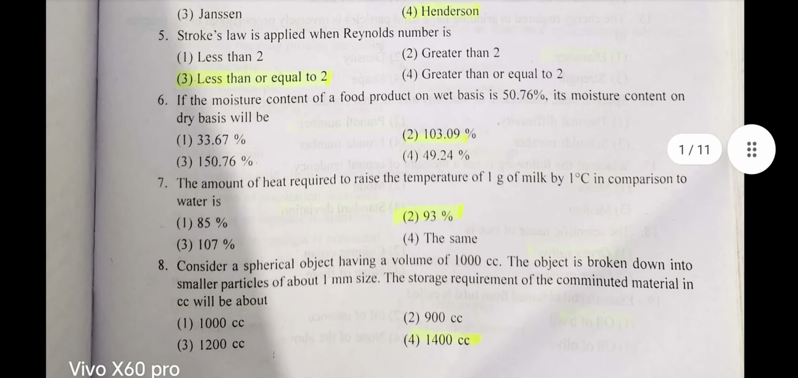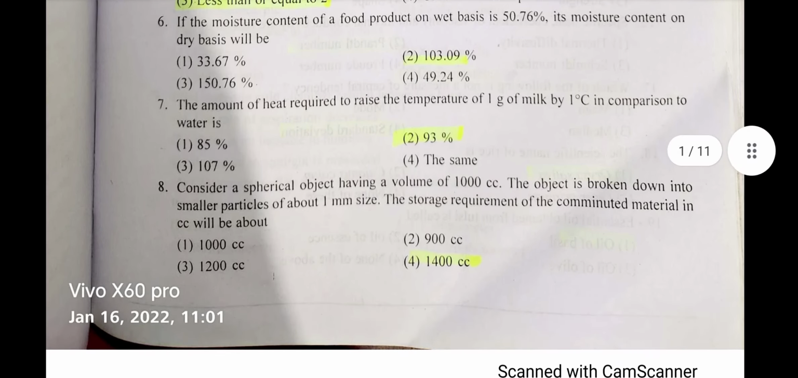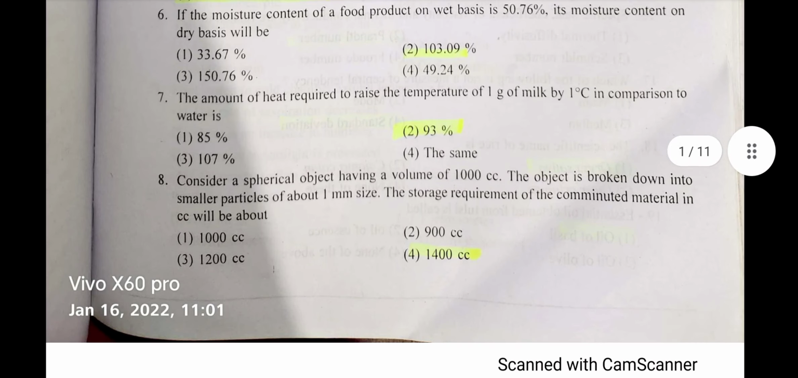The amount of heat required to raise the temperature of 1 gram of milk by 1 degree centigrade in comparison to water is? Answer: 93%. Now question number 8. Consider a spherical object having a volume of 1000 cc. The object is broken down into smaller particles of about 1 mm size. The storage requirement of the comminuted material in cc will be about? Answer: 1400 cc.